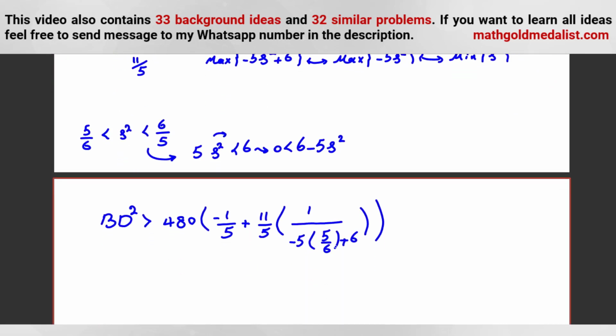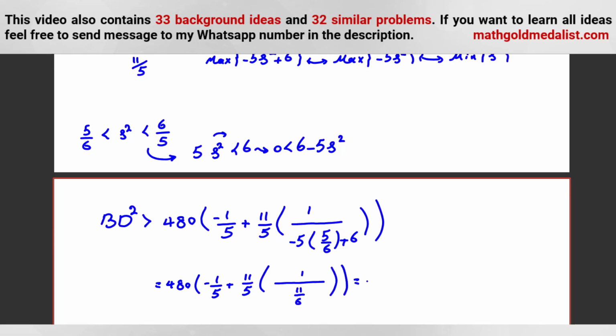So, if we calculate, it will be 480 times negative 1 over 5 plus 11 over 5 times, here, if we use common denominator in the denominator, it will be negative 25 plus 36, which is 11 over 6.